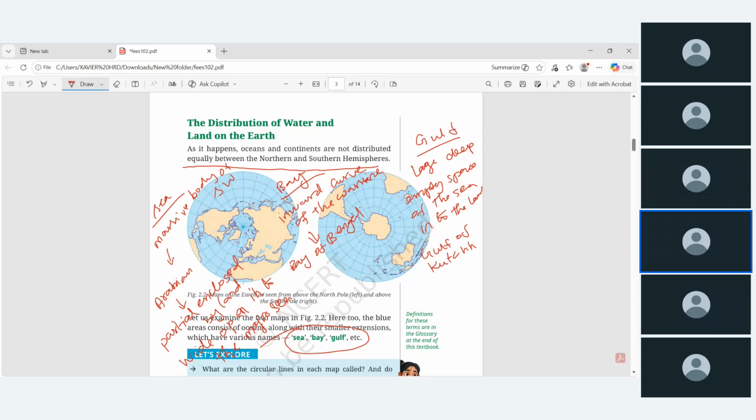Then in Bay of Bengal, we can say the land wrapping around the three sides, the bay. Okay, look at the Bay of Bengal, you will understand. In the northern side, in the western side, and in the eastern sides,